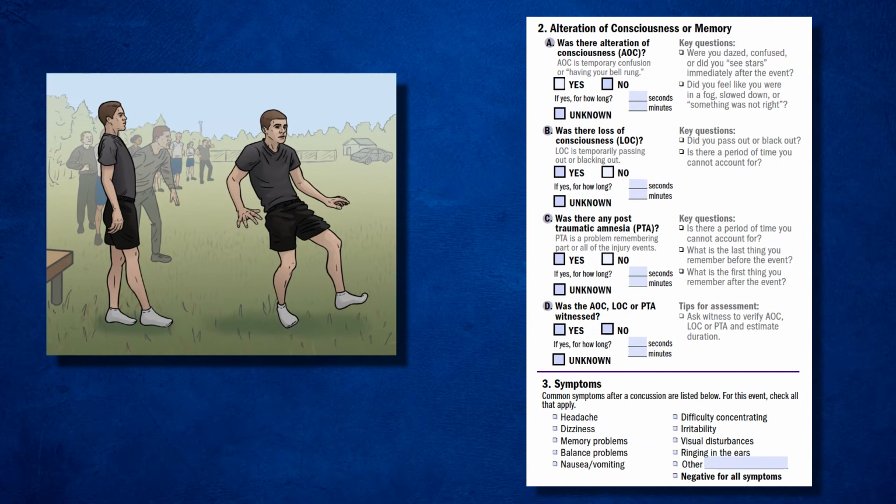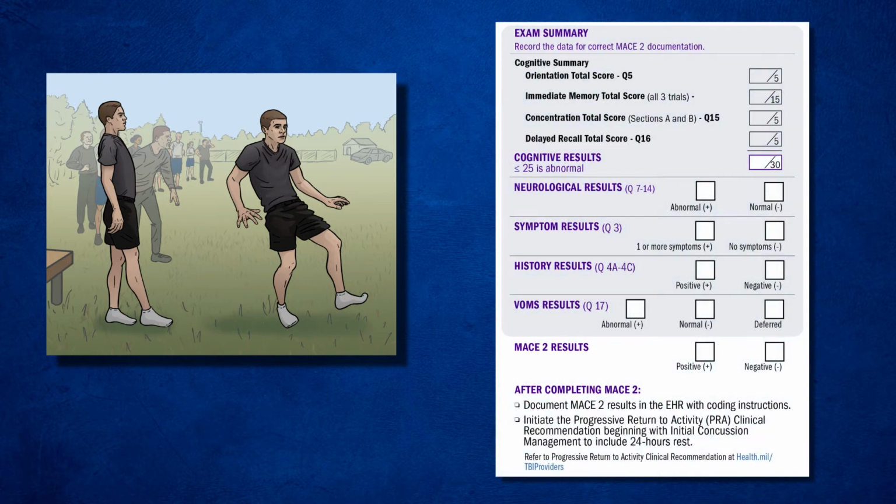He admits to feeling dazed and confused for approximately 30 seconds after he hit his head. He denies any loss of consciousness and states he remembers the entire event. There are no red flags. He currently complains of a mild headache, dizziness, and nausea. You now perform the MACE-2 screening and complete the cognitive and neurologic exams. His overall cognitive score is 25 out of 30. During the neurologic exam, he has an abnormal tandem gait and single leg stance.